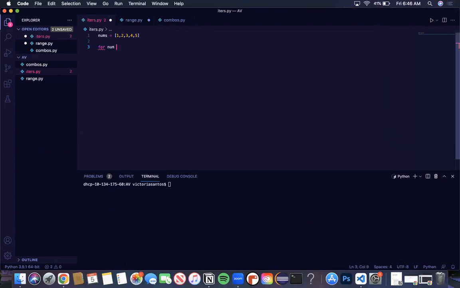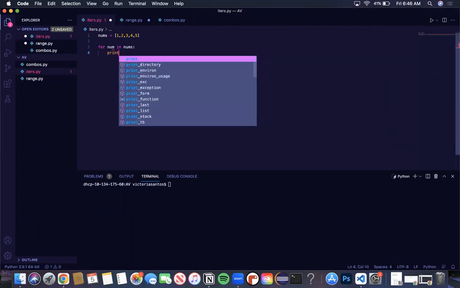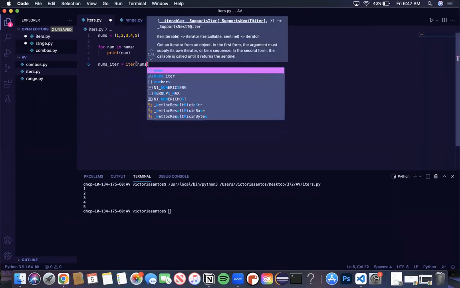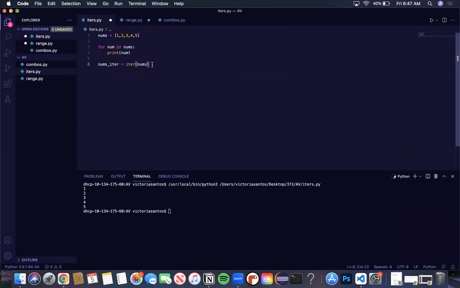We know that if we want to get each item, we can easily do so with this for loop, for num in nums. And it prints what we expect, 1 through 5. But if we wanted to create this ourselves without using a for loop, and we want to use the iterator directly to simulate what a for loop is doing, we can do the following. We have to start by getting the iterator object from the list. So this gives us the iterator itself from this iterable.